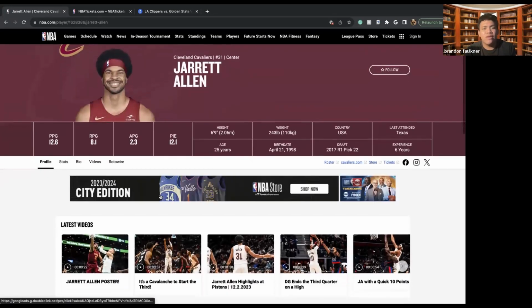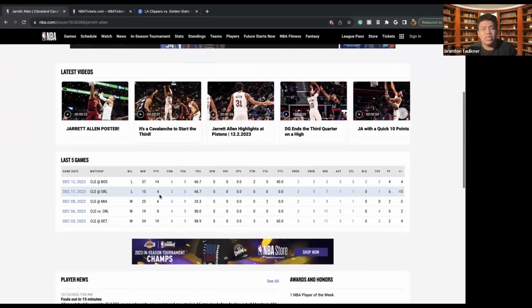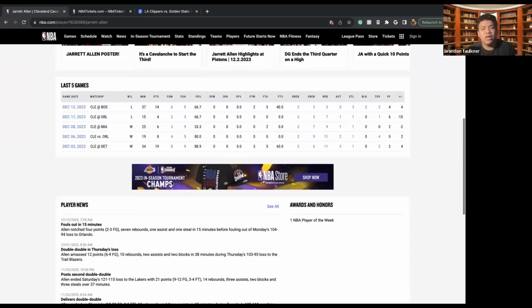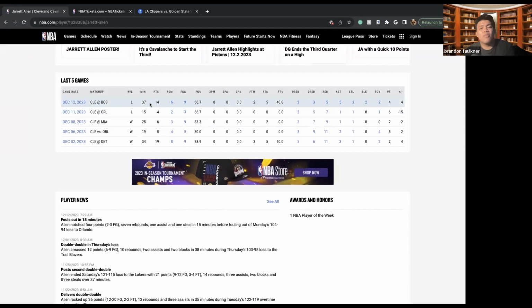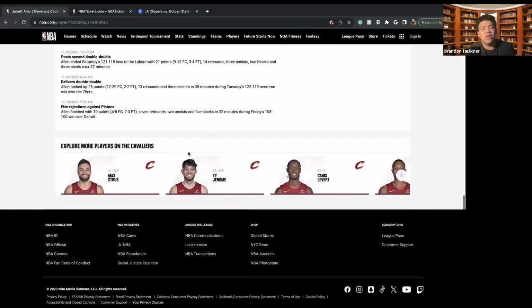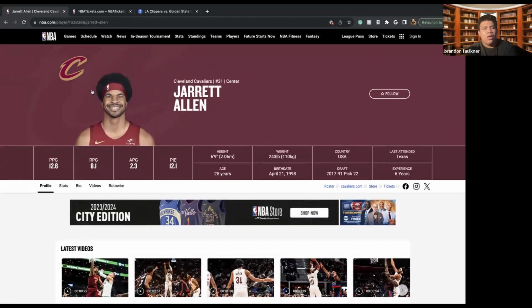So here we have Garrett Allen, and then we can see his overall scoring, his overall scores, what his standings are, what his rankings are, what he's been doing right, what he's been doing wrong, and how he can improve, as well as some news on him. And then we can also get other players that are related to him, and also players on his team.